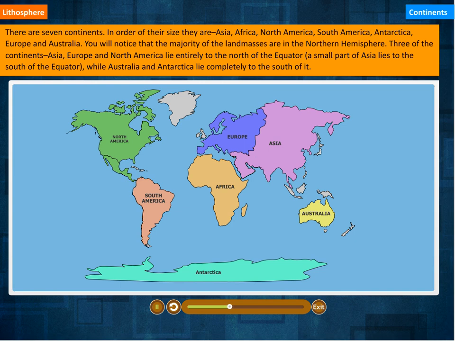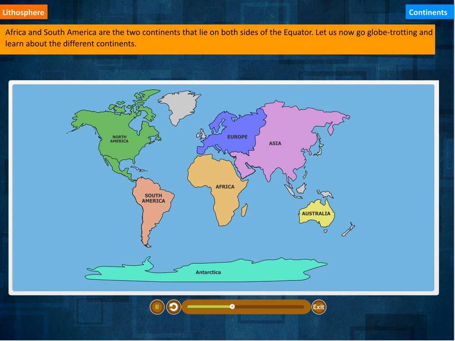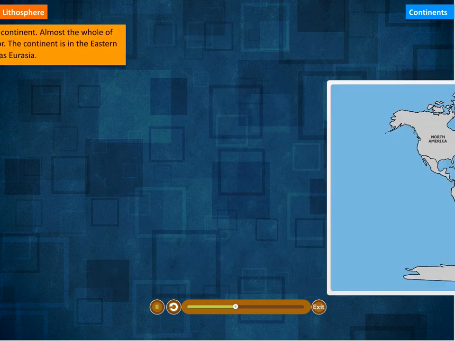A small part of Asia lies to the south of the equator, while Australia and Antarctica lie completely to the south of it. Africa and South America are the 2 continents that lie on both sides of the equator. Let us now go globe-trotting and learn about the different continents.